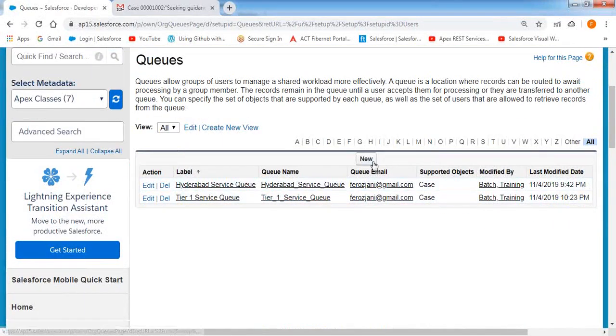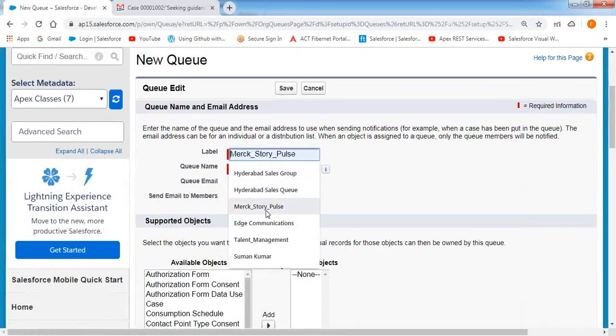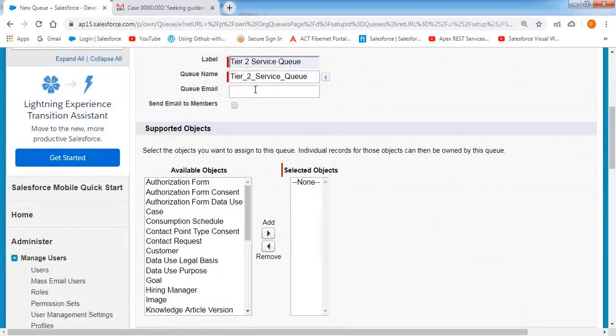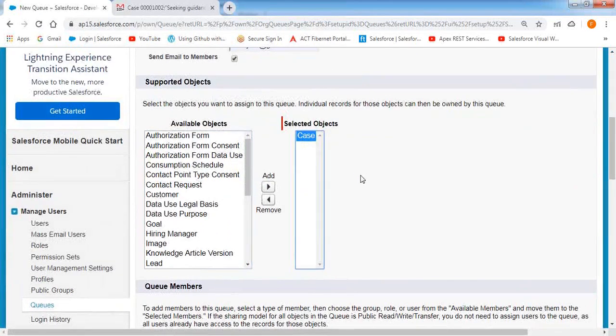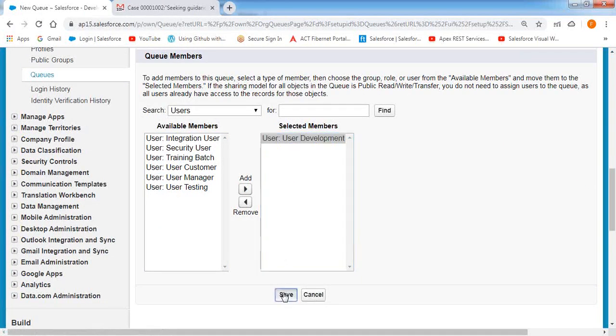Tier 1 service queue is done. Second one, I want to create the tier 2 service queue. Queue email ID, I want to send the notifications. Case object records can be held inside that queue. Development user will be the member here.